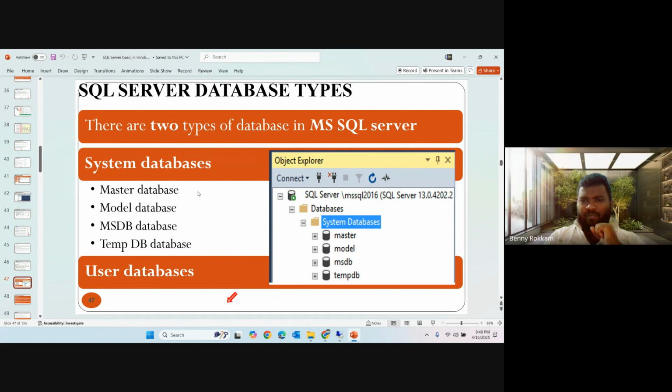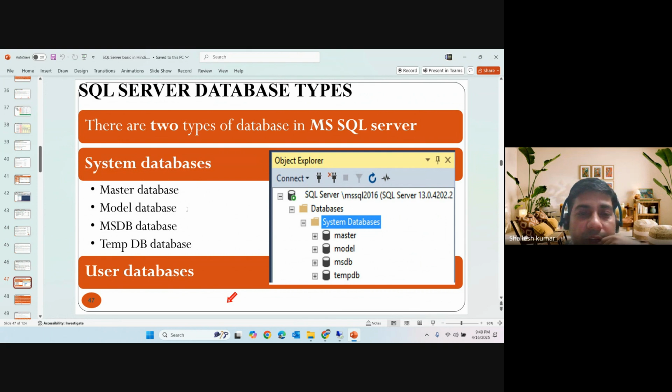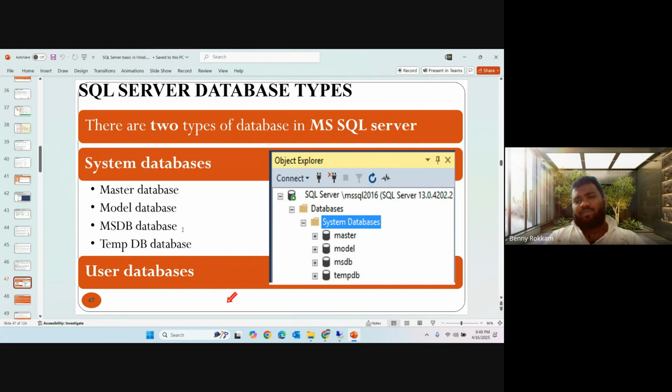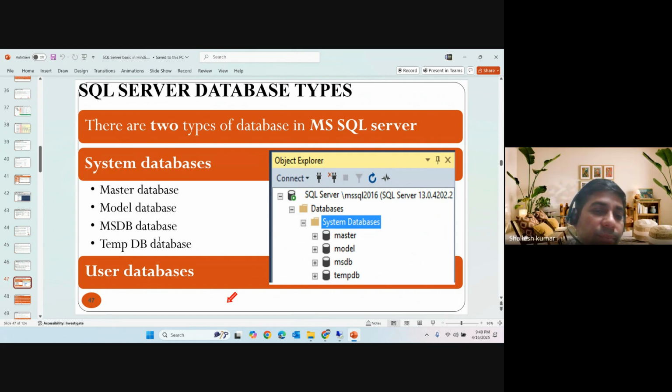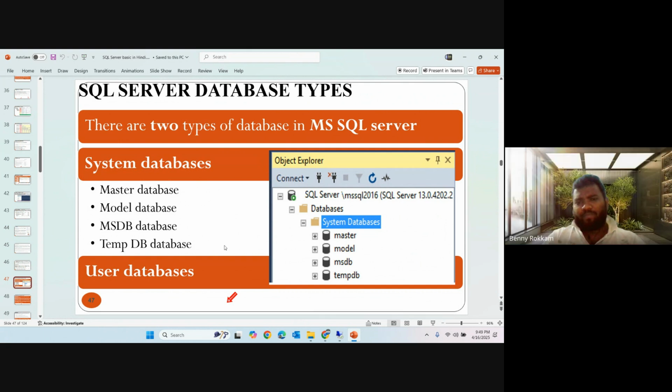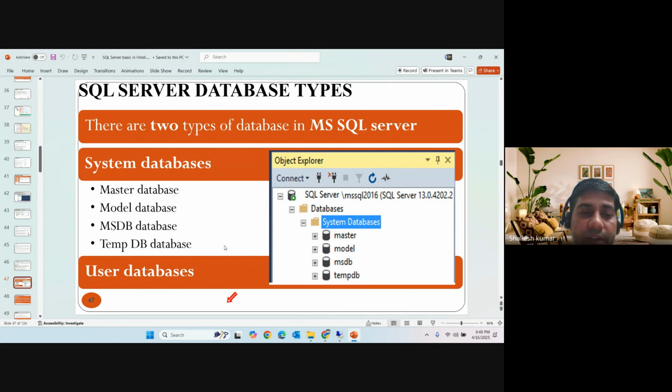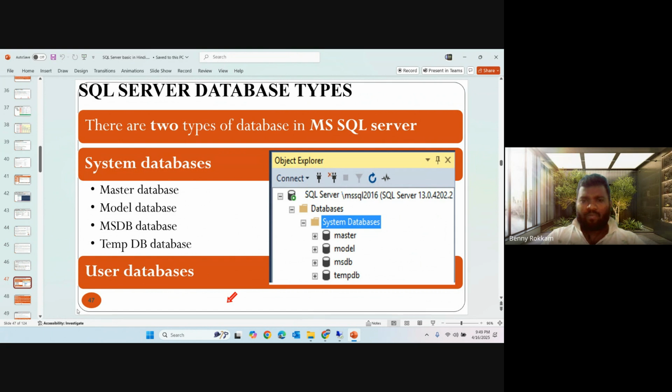Model is a template only. This is just a model. MSDB is for automation, backup and recovery. You can use that. TempDB is for temporary activities and tasks, like sorting and using temporary tables. Then we have user databases, meaning whatever application is connected to the user database, we can store the data that is written by the application and the end user, right?